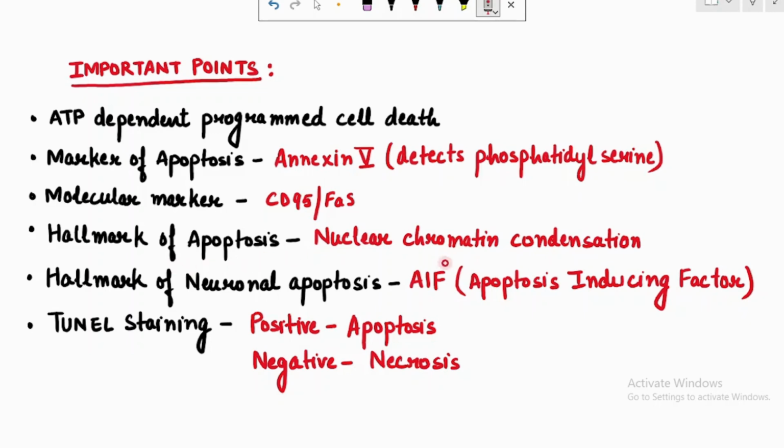The hallmark of apoptosis is nuclear chromatin condensation. The hallmark of neuronal apoptosis is apoptosis inducing factor. Our neurons don't have caspase in them. Still they undergo apoptosis. This is because of AIF, the apoptosis inducing factor. Now, how to stain apoptosis and necrosis? That is via TUNEL staining. TUNEL staining will be positive in case of apoptosis and negative in case of necrosis.